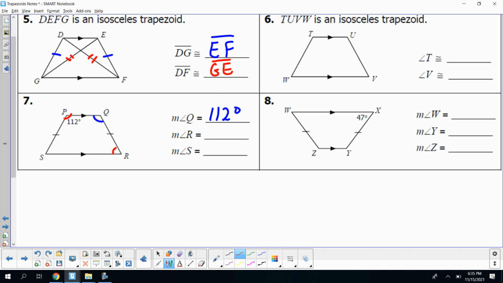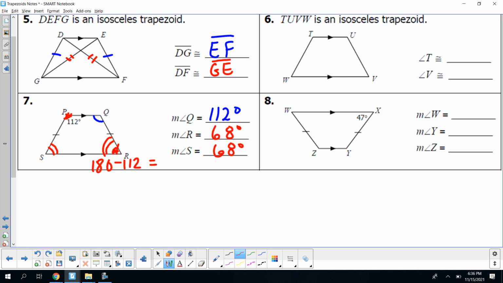So if we take 112 and angle R, we should be able to take 180 minus 112, and that's going to give us the measurement of angle R, and that is 68 degrees. And remember, angle R is congruent to angle S. So that makes angle S 68 degrees as well.